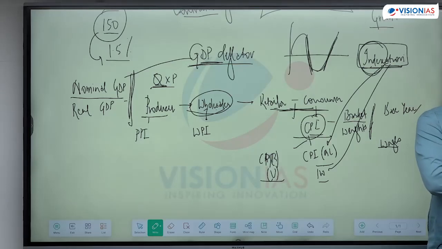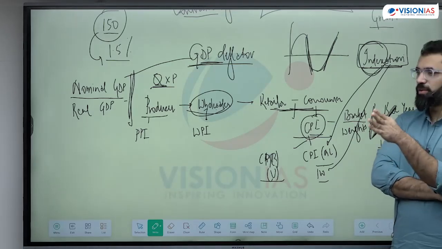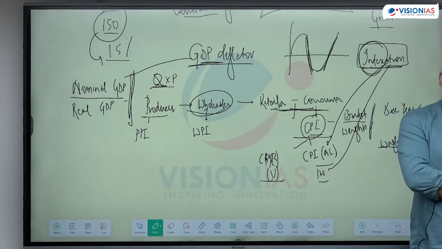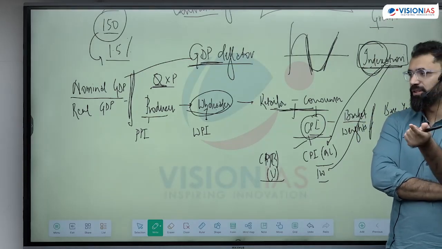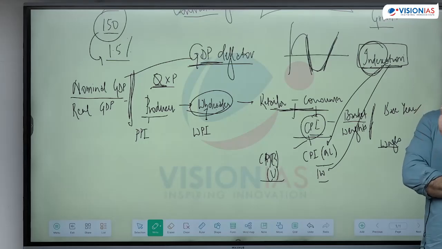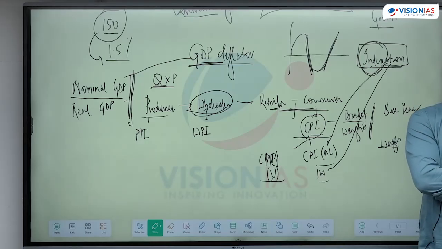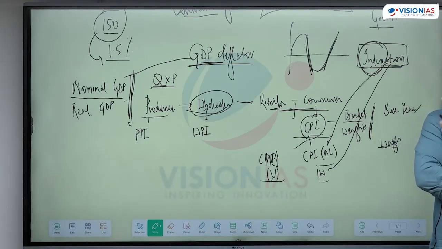A lot of things are being covered on inflation right now. The government has started selling onions also. This is one of your administrative measures to control inflation. Under the Essential Commodities Act, they can impose a hoarding limit and then they can sell on their own. This is how to control the supply side, because we discussed how both the monetary policy and fiscal policy work on the demand side.